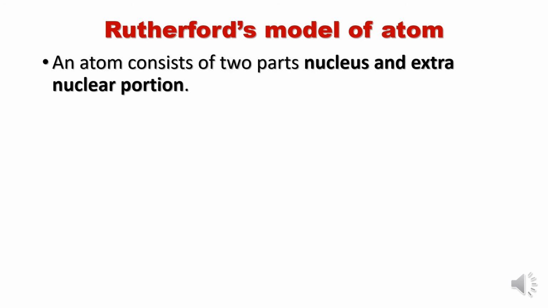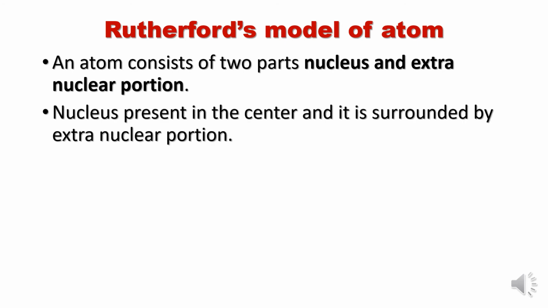So finally, what were the features of the Rutherford model of an atom? He said that an atom consists of two parts, that is nucleus and extranuclear portion. That means the nucleus is present in the center and it is surrounded by the extranuclear portion.